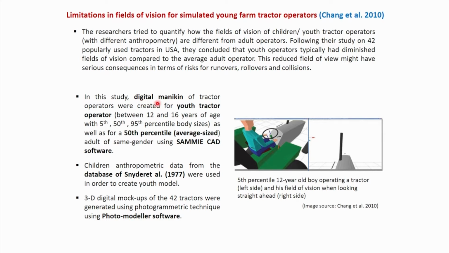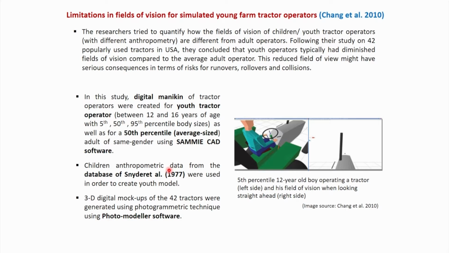In this study, digital mannequins of tractor operators were created for youth tractor operators whose age ranges between 12 to 16 years, and 5th, 50th and 95th percentile models were created using SAMMIE CAD software for the children model. Similarly, with the software, a 50th percentile average size adult human model of the same gender, either male or female, was also created for comparison.